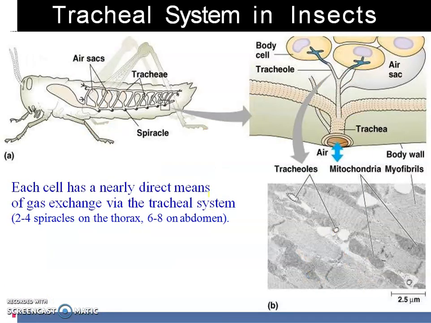So here there are some insects. This is a grasshopper. You can see this grasshopper has a network of tubes. This network of tubes is the trachea. This trachea leads to the outside through small openings, and these small openings are called the air holes or the spiracles. In each segment there is a spiracle, and this spiracle leads into the trachea. Trachea supply the oxygen to each and every cell and collect the carbon dioxide and give it out through the spiracles.